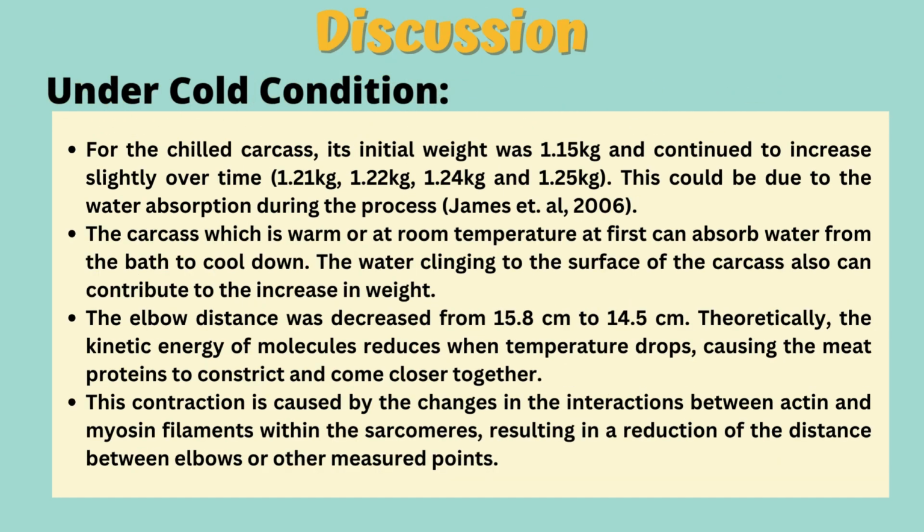Under cold condition, its initial weight continued to increase due to the water absorption during the process. The water clinging to the surface of the carcass can also contribute to the increase in weight. The elbow distance decreased because the kinetic energy of molecules reduced when temperature drops, causing the meat protein to constrict and come closer together. This contraction is caused by the changes in the interactions between actin and myosin filaments.